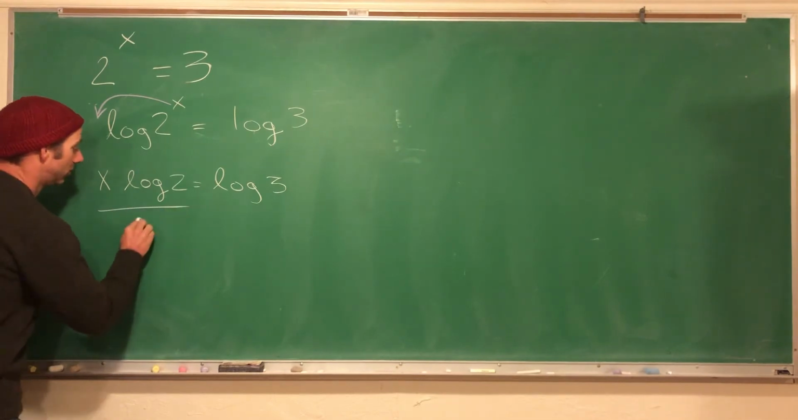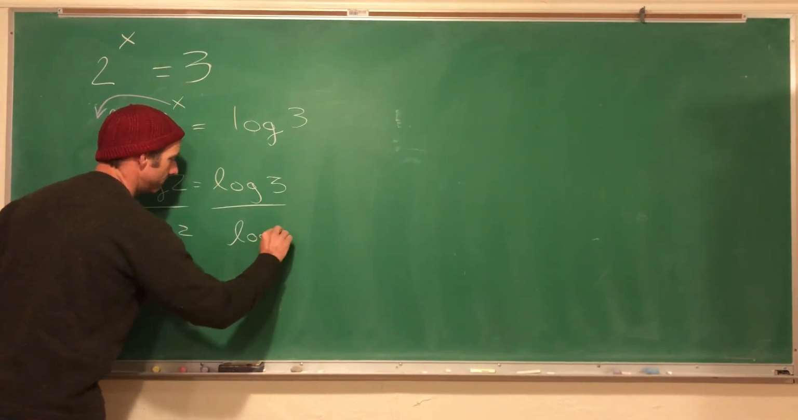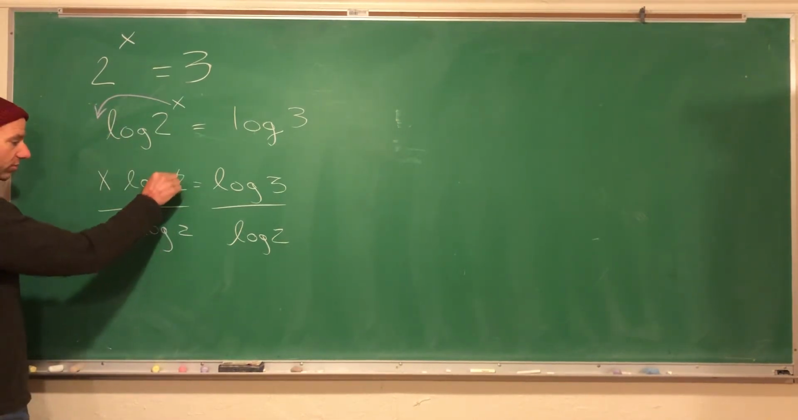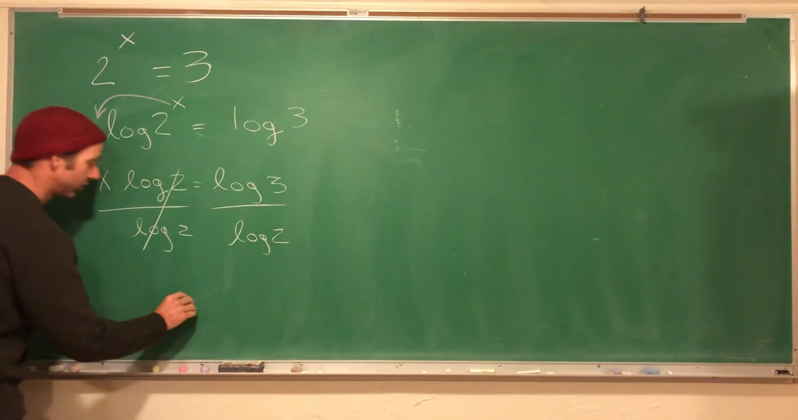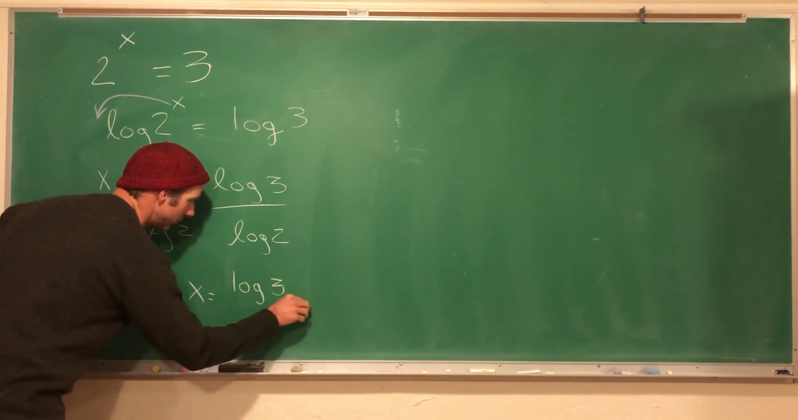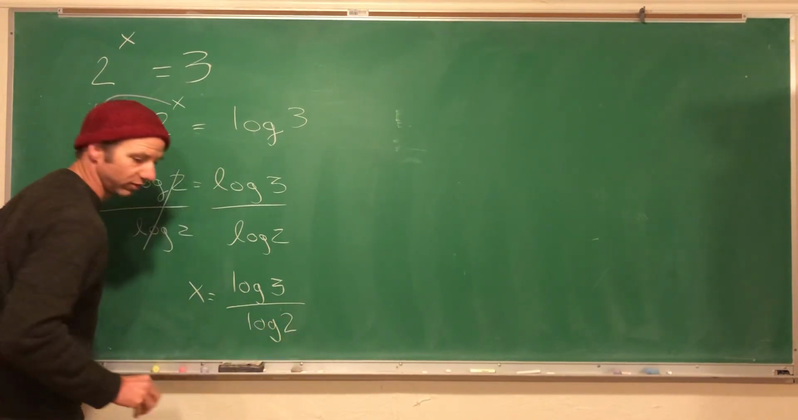So, divide both sides by log 2, and log 2 divided by log 2 simplifies to 1. So x equals log 3 over log 2.